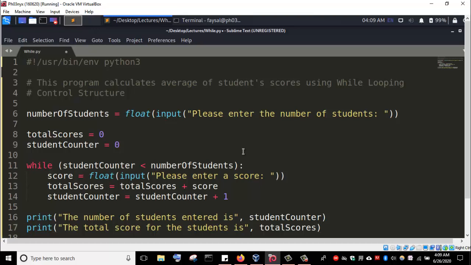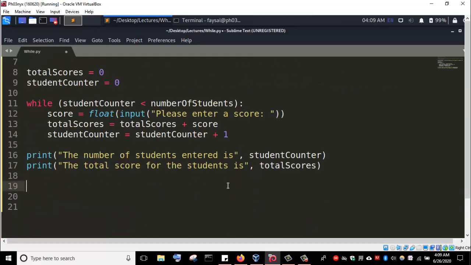Okay, so now we can proceed to calculate the average. We can create a variable average. Let me come down one line. So we have average, which is the main aim of the program. Average equals total scores divided by number of students.